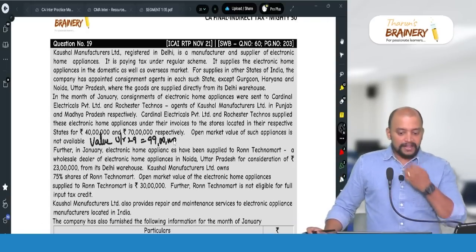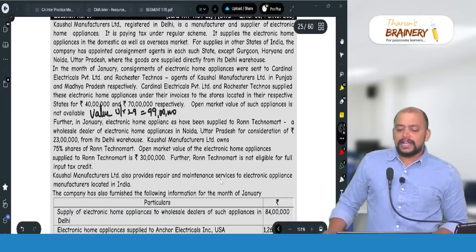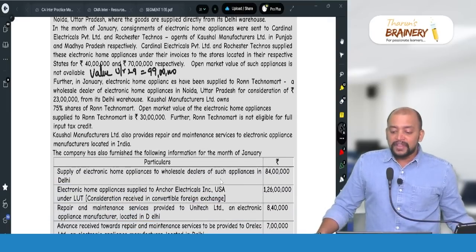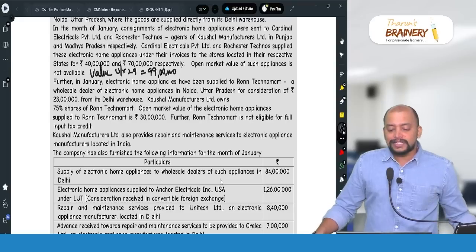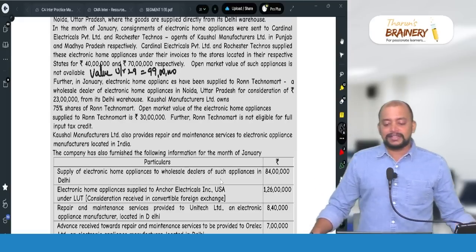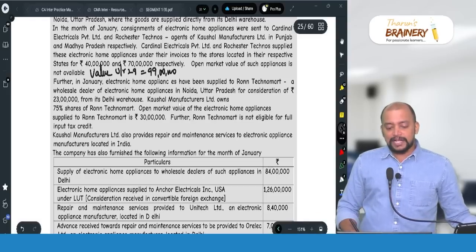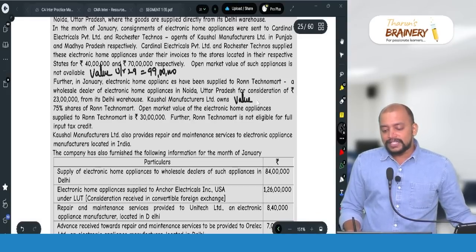Then further in January, electronic home appliances have been supplied to Ron Technomart, a wholesale dealer of electronic home appliances in Noida, Uttar Pradesh, for a consideration of 23 lakhs from its Delhi warehouse. Kaushal Manufacturers Limited owns 75% shares of Ron Technomart. So now this will be coming under value under Rule 28. So what is the value under Rule 28?